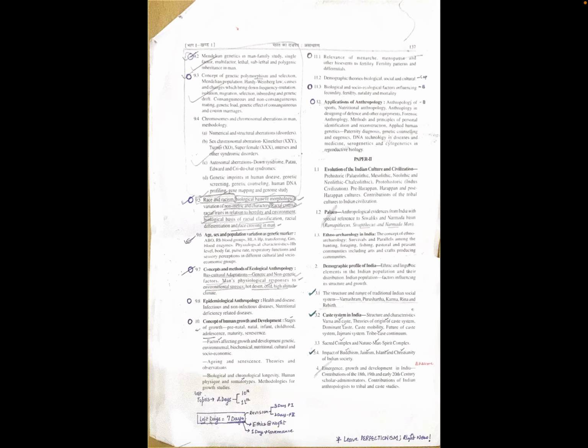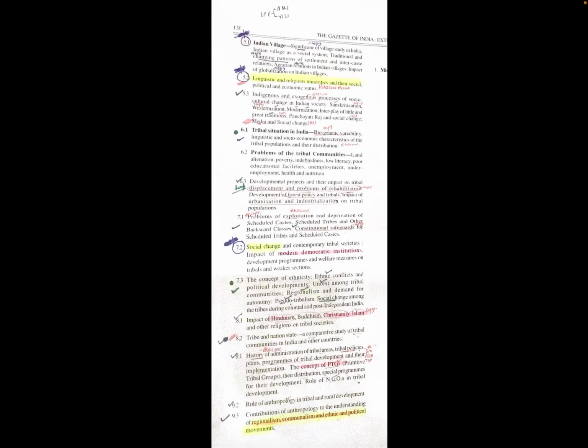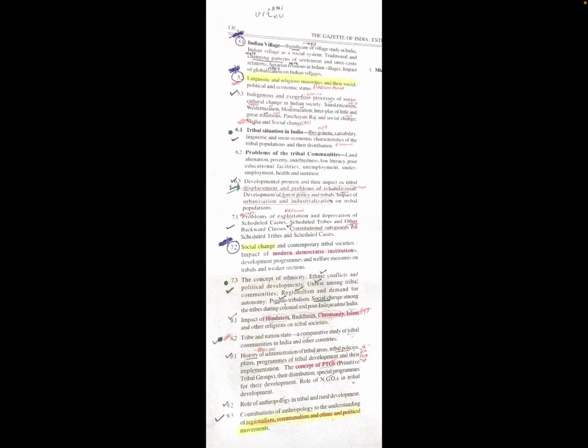Then we have paper 2. Paper 2 contains Indian anthropology, the concepts and theories that pertain to Indian society, for example, the caste system. Also, we will have to know about the changes taking place in Indian society, and of course about the dynamics of tribe and caste. We know the tribe and caste continuum, and rural anthropology.